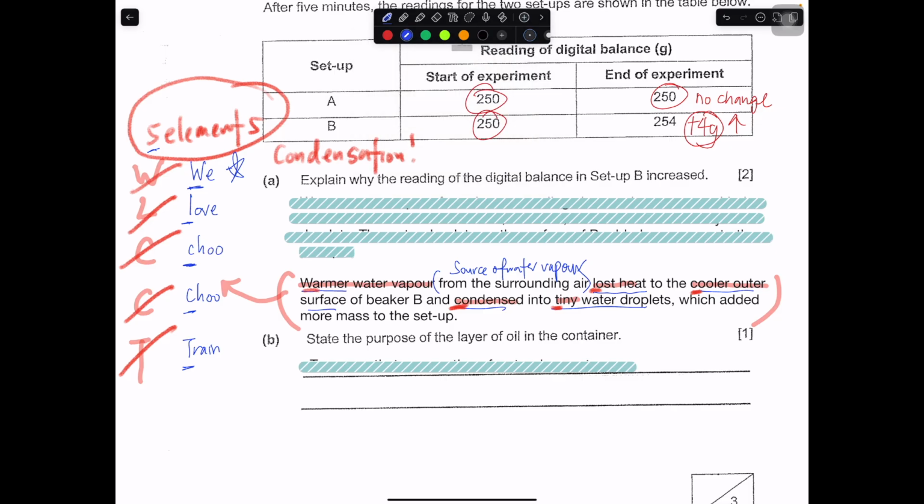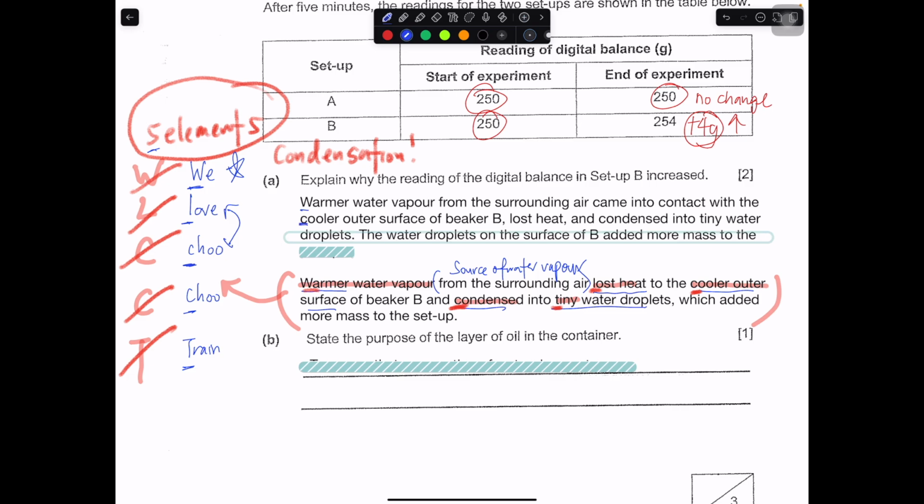Another way to answer this is where we swap the placing for these 2 parts. So it'll be warm water vapor from the surrounding air came into contact with the cooler outer surface. So WC first, then LCT. So this will be the WCLCT. Unfortunately I did not have any acronym for this, but this is one way you can think about it. Warm water vapor from the surrounding air came into contact with the cooler outer surface of beaker B, lose heat, condensed, form tiny water droplets. Water droplets on the surface added more mass to the setup. This is a little bit long-winded way.